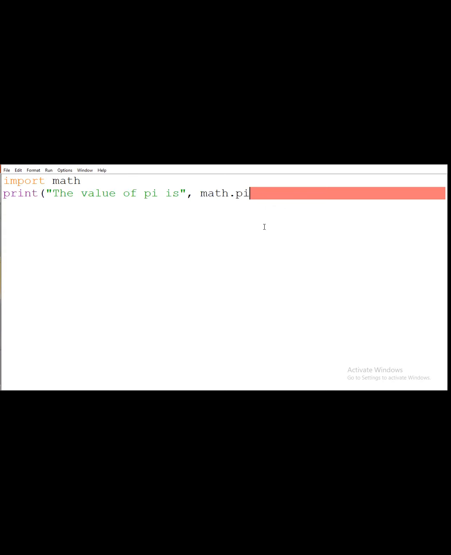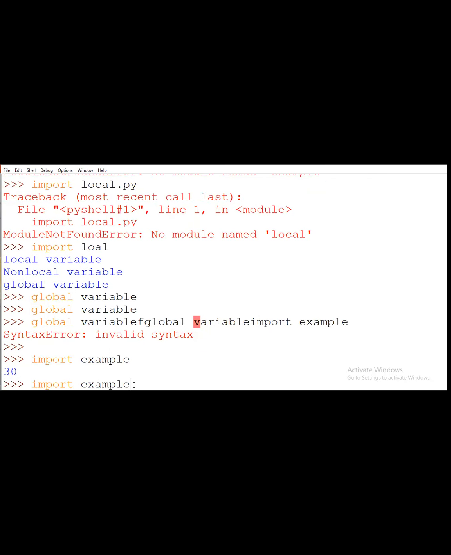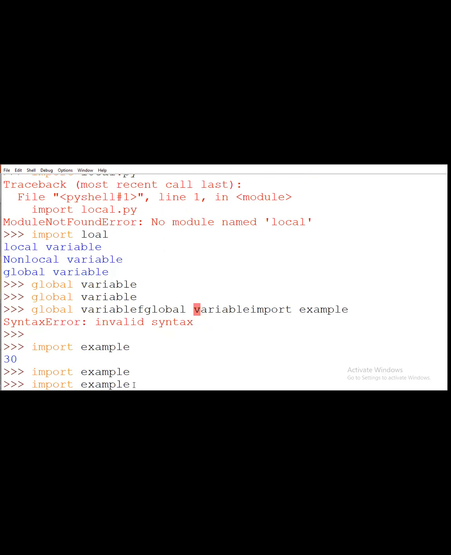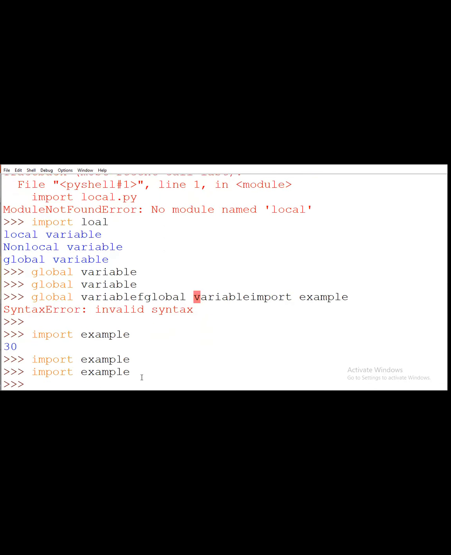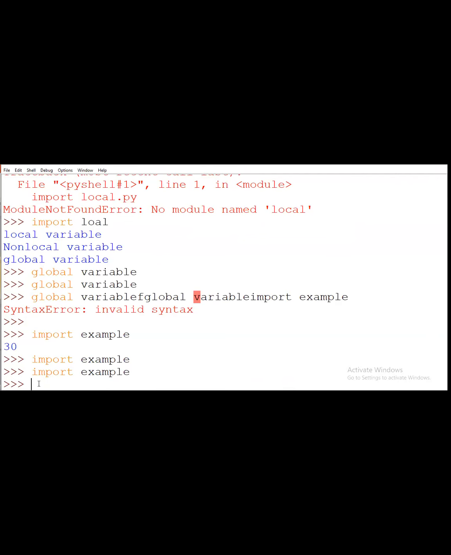Now it will not display anything. Why? Because it will not access this line of code. So suppose I will copy this and I will run it directly on here.